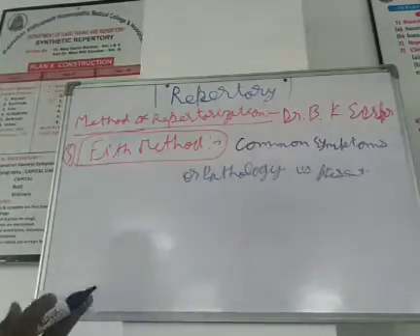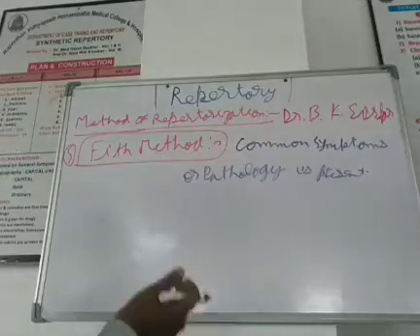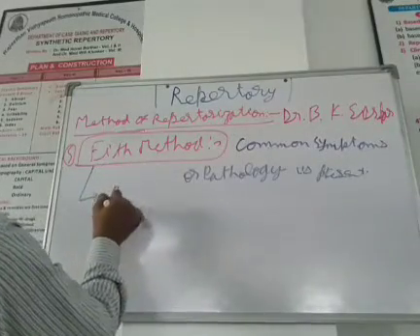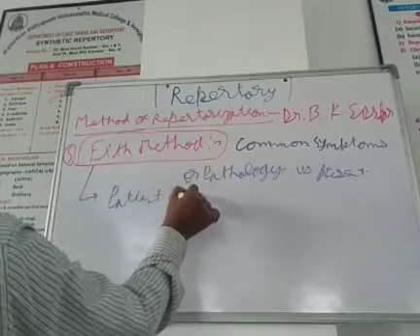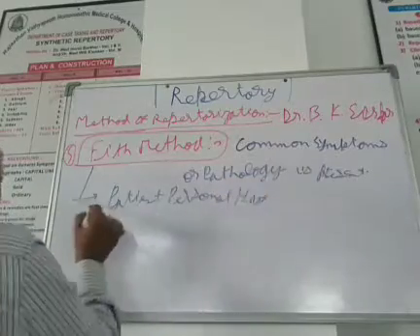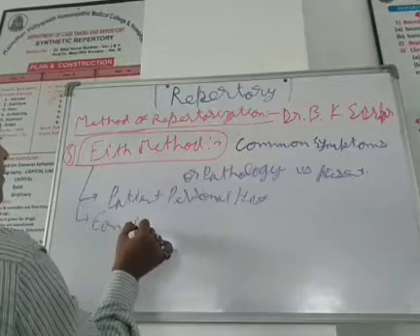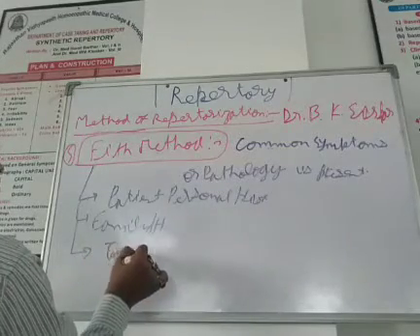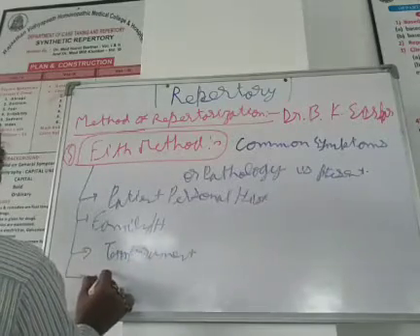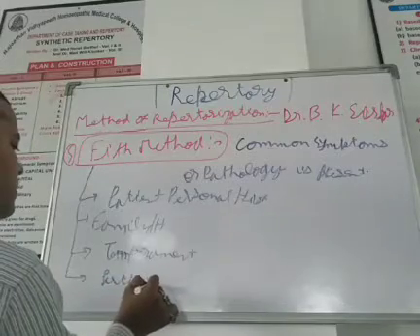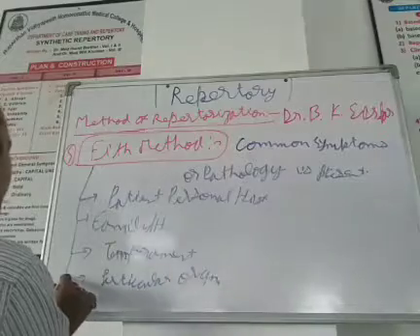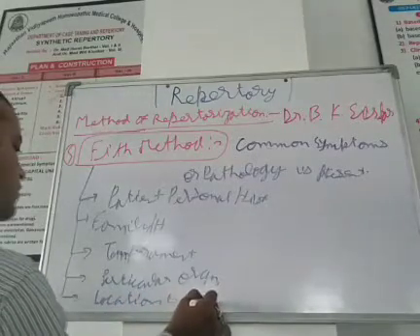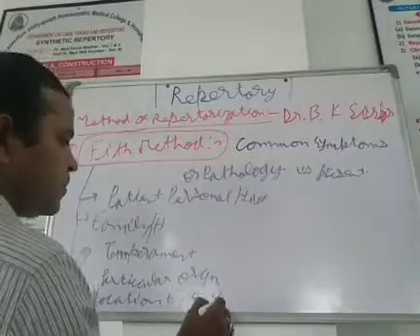So if a case has a lot of common symptoms along with pathology, then we will use the fifth method, where we should use accessory things: the patient's personal history, family history, temperament, particular organ affected, location, and character of parts affected,